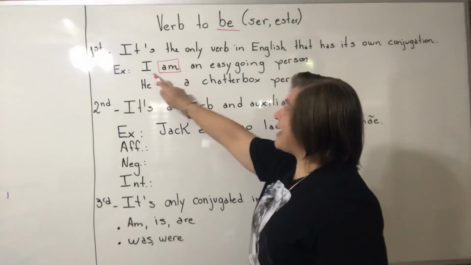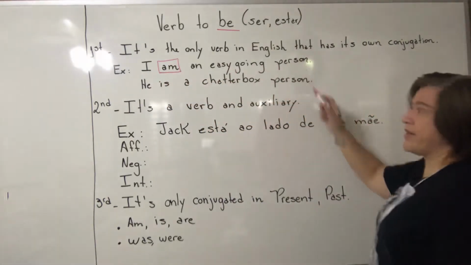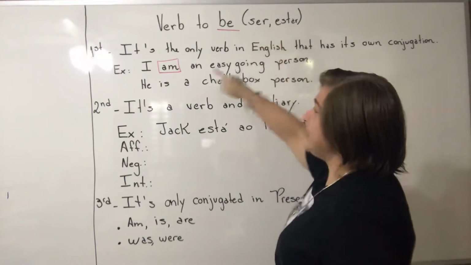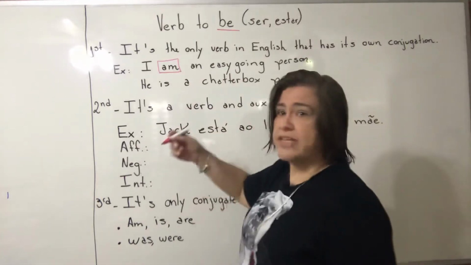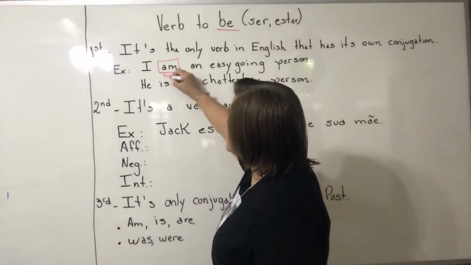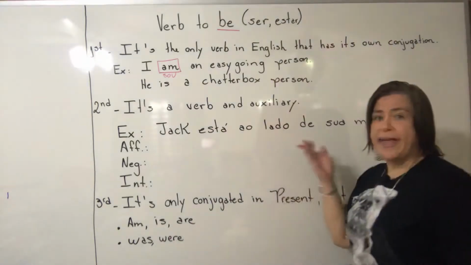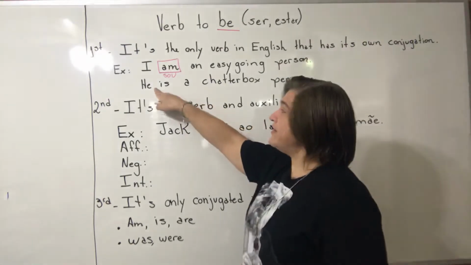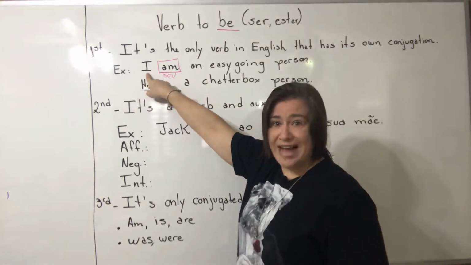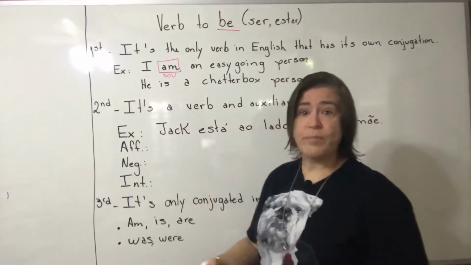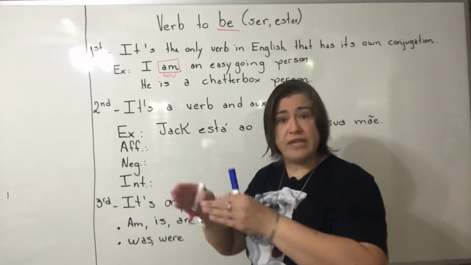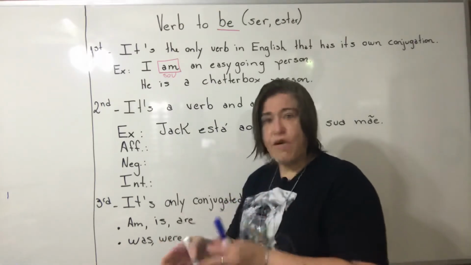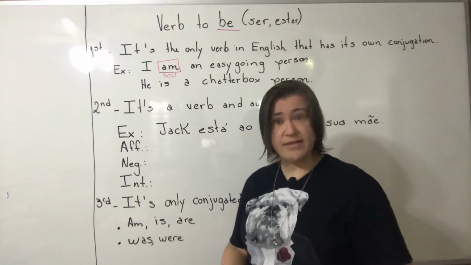So here I have the sentence, I am an easygoing person, all right? So verb to be means ser, estar. In this case, in Portuguese, the best translation is sou, right? I am an easygoing person. Again, we have another thing. Look, it has a form for the person I and a different form for the person he. So it is really conjugated in different forms. Depends on the person, we have a form of verb to be in present, as you can see.